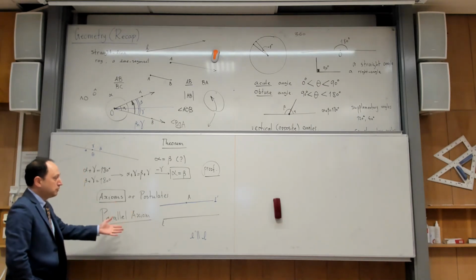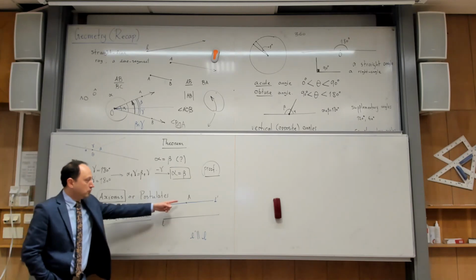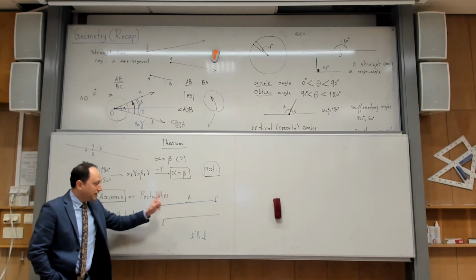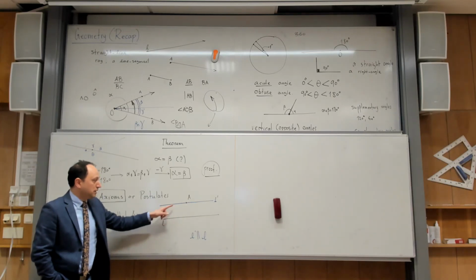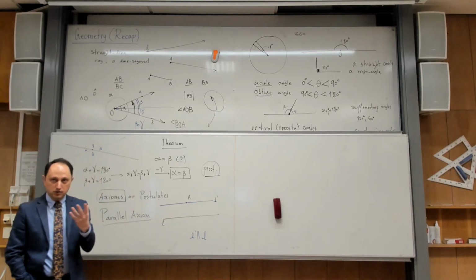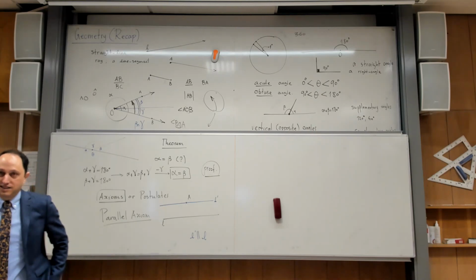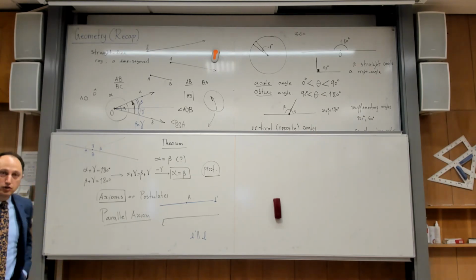It's a very simple intuitive idea. If you give me a point outside a line, I can draw a line through A parallel to L, but that line is also unique. So it claims two things: existence of such a line and uniqueness of such a line.